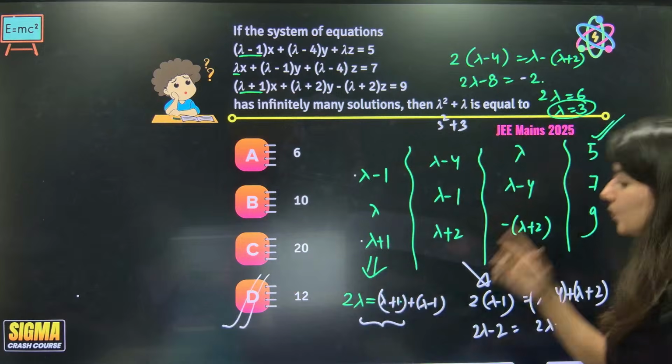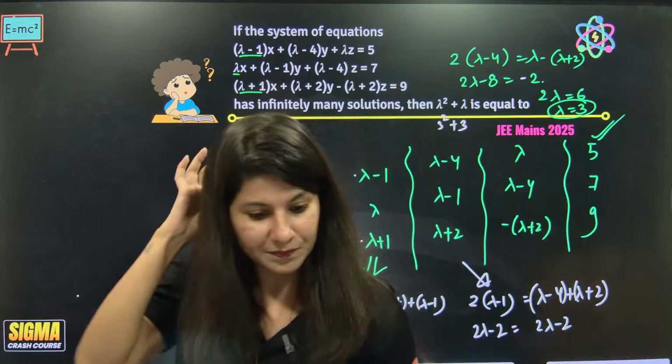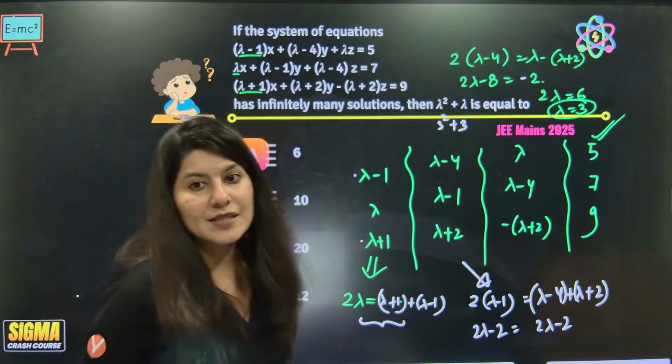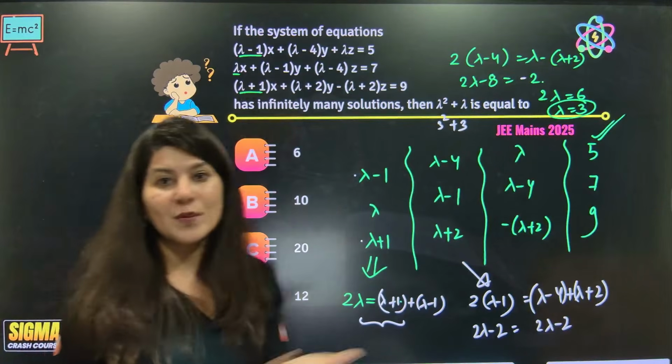And you know what? If you put lambda is equal to 3. Yes, this shortcut nobody is going to give you.